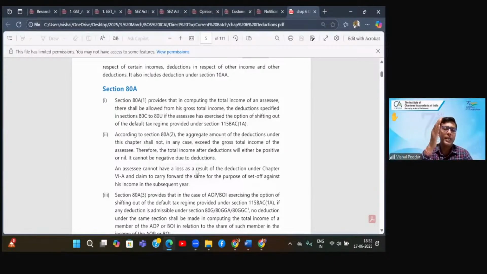So deduction starts from 80C. But before that, this 80A, 80B, 80BA, all these sections before C are giving you some conditions, some parameters. Now, before we read these, let me inform you, when you are studying the topic of deduction, you have to keep in focus a few things. First, who is eligible for deduction? When I say who, this who means the assessee, an individual or a company or a partnership firm or all of these or two or three of these. So who is eligible for deduction? This is the first thing you should check.